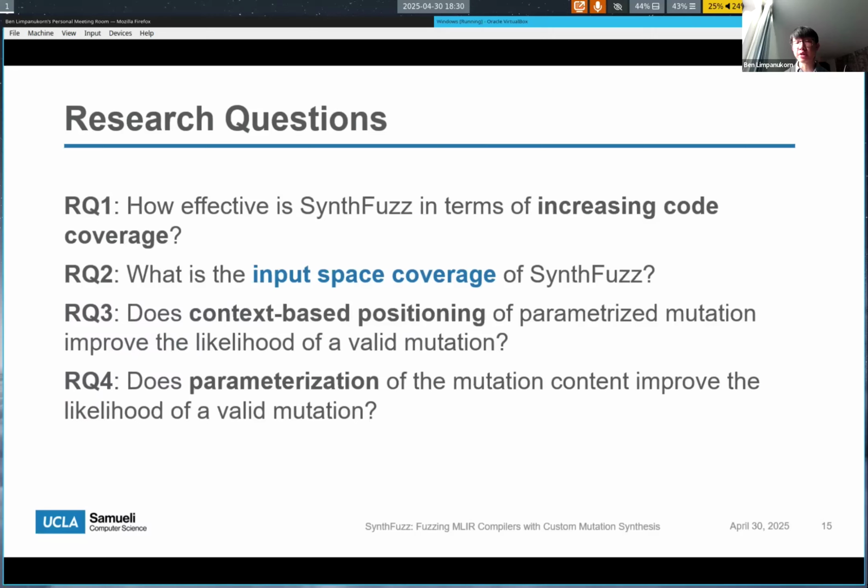To evaluate SynthFuzz, we answer the following research questions. First, we look at how effective SynthFuzz is in terms of increasing code coverage. Secondly, we look at the input space coverage of SynthFuzz. And finally, we do an ablation study in RQs 3 and 4 to see the effect of parameterization and context-based positioning.